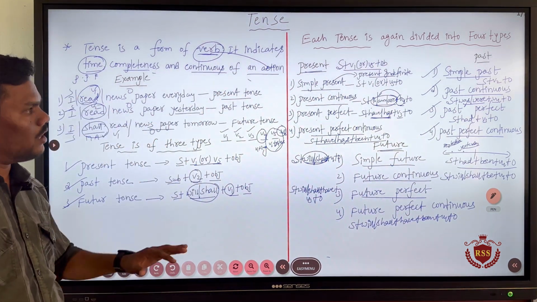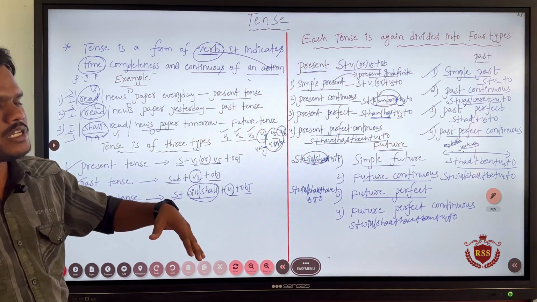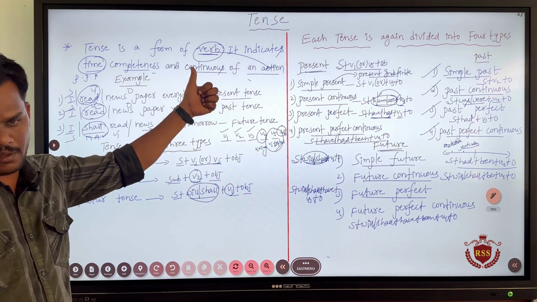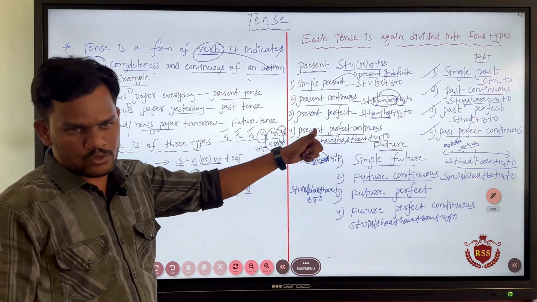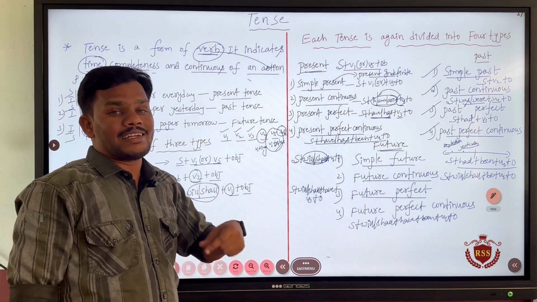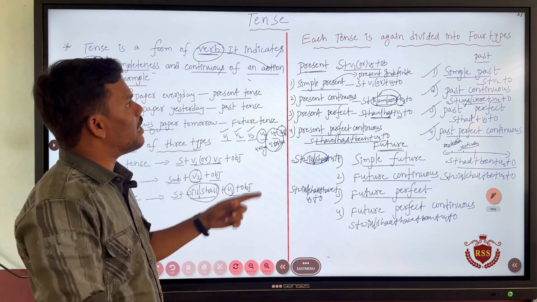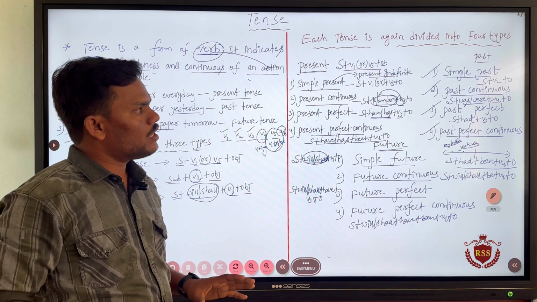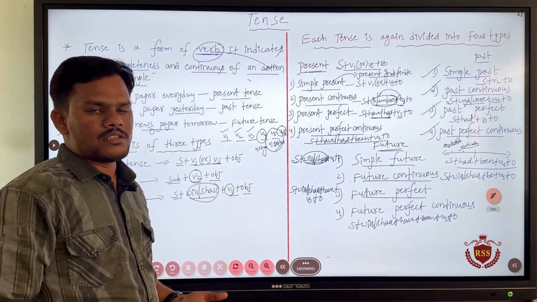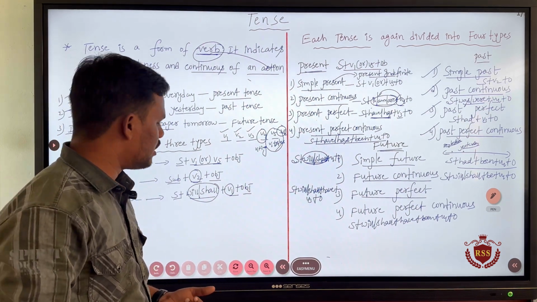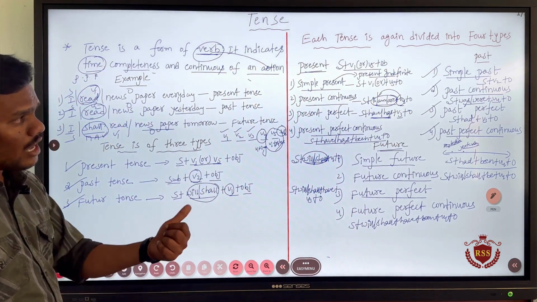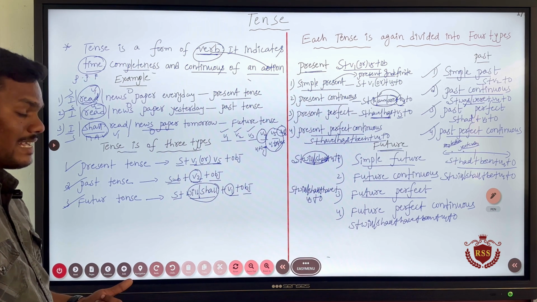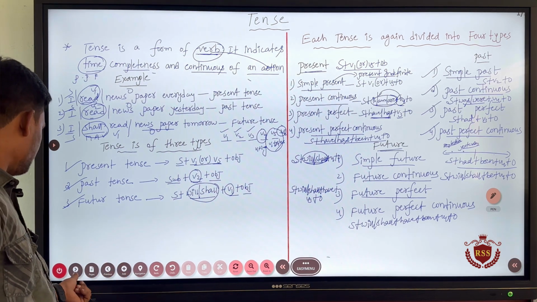Let us forget about present tense, past tense and future tense for a moment, but you will have to keep in mind that tense is nothing but a form of verb. It can be either present tense, past tense or future tense. If you want to decide the tense of the sentence, first we will have to look at the verb. So, we use different verbs to form different tenses, different sentences. Clear? So, now I will show you how to form different sentences in different tenses by giving a chart here.